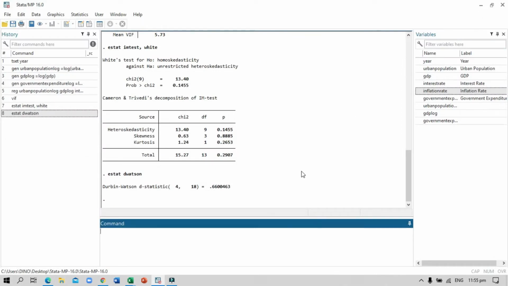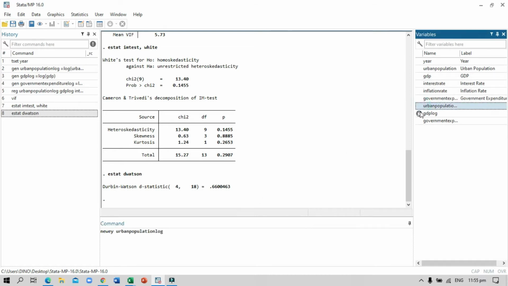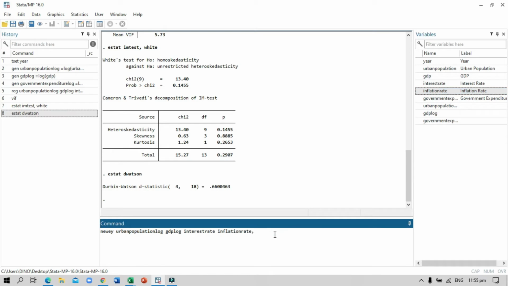Now, let's proceed to the modern approach, which is the Newey-West. Just command newey. And then, input the variables, urban population log, GDP log, interest rate, inflation rate, comma, type lag, and 1.